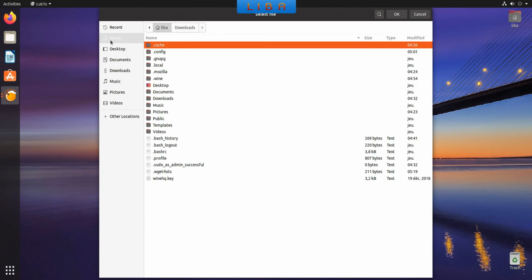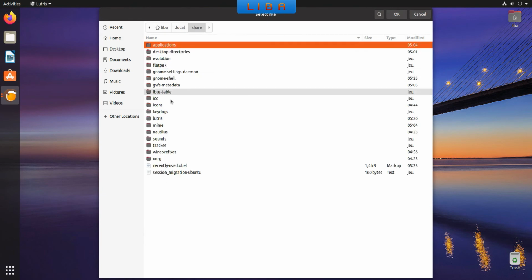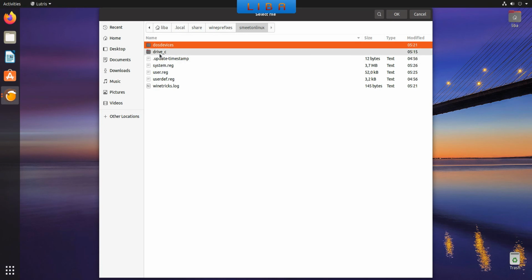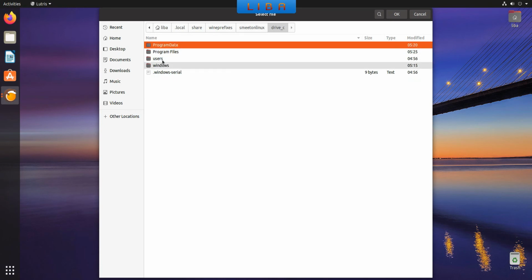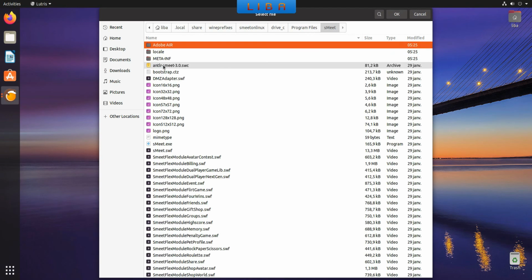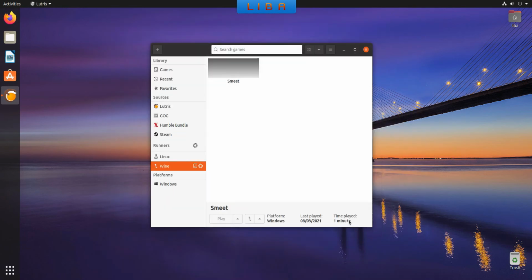Click on Home. Open .local folder. Open share folder. Open wine prefix folder. Open your prefix folder. For my example, it's Smeet on Linux folder. Open drive C folder. Open Program Files folder. Open Smeet folder and search smeet.exe. This is my Smeet launcher, smeet.exe. Select smeet.exe and click on OK. Click on Save. Now you can start Smeet. Select Smeet and click on Play.